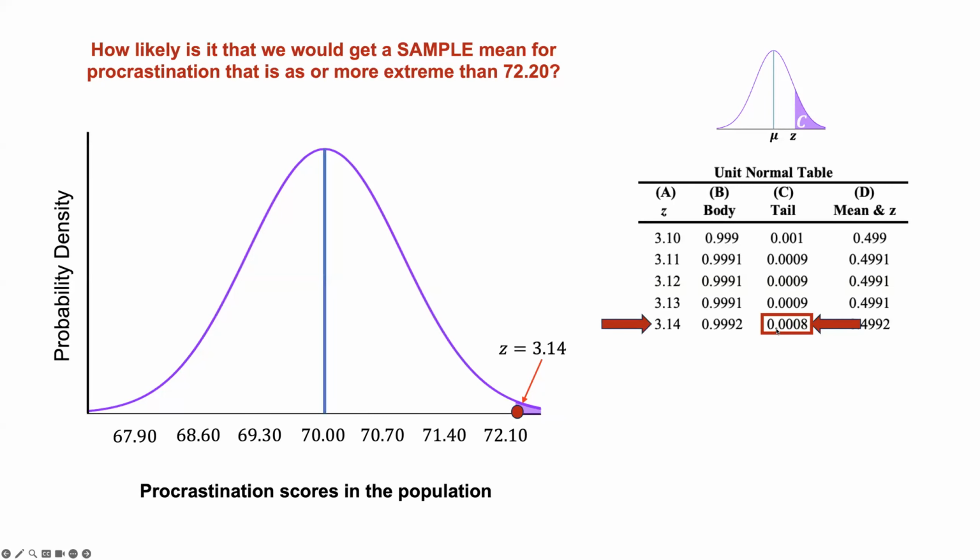So if we were to make that a percent, we would move our decimal point 2 to the right, and so that would be 0.08%. So we're saying that there's a 0.08% chance that we would get this sample from this sample distribution. And that is our probability value, our p-value. So the next videos go into hypothesis testing, which is where we're going with this. But that is the idea of a sampling distribution. So we're talking about the likelihood of our samples.